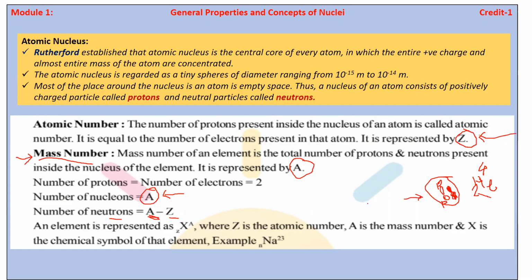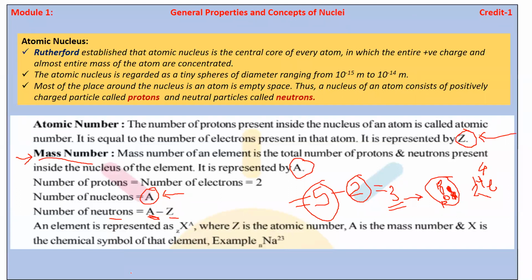If we calculate the number of neutrons, suppose the mass number A is equal to 5 minus Z, which is 2, that is the helium atom. So in that case we get the answer 3. Here Z is the atomic number and 5 is the mass number, or nucleons. So the number of neutrons is 3. In this way we can calculate.